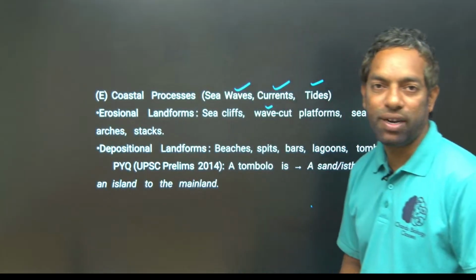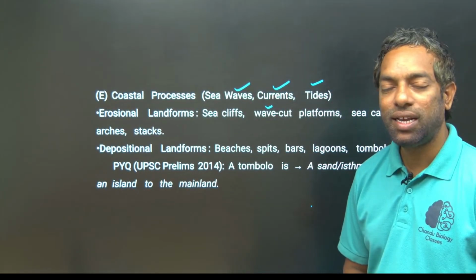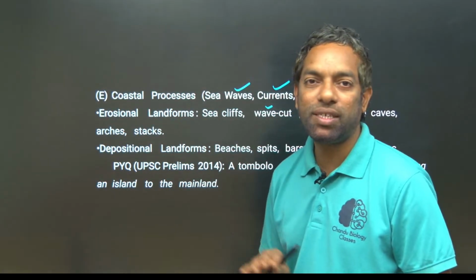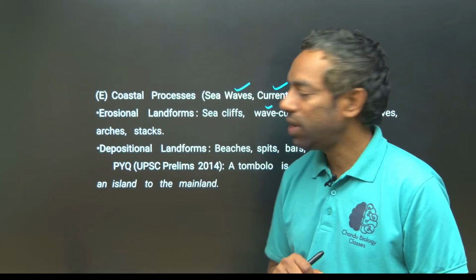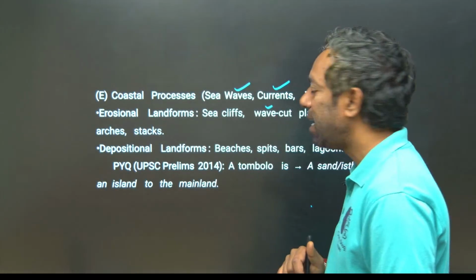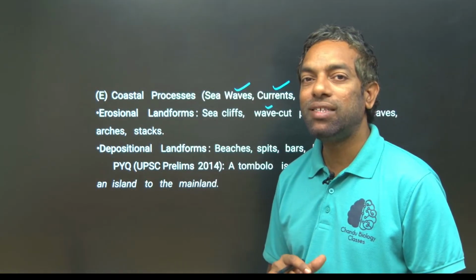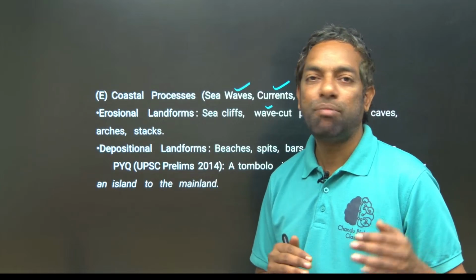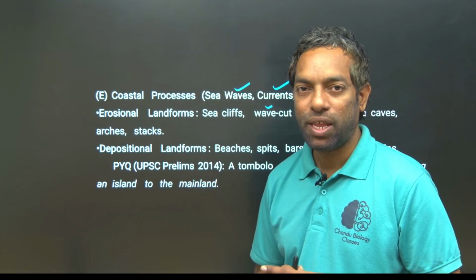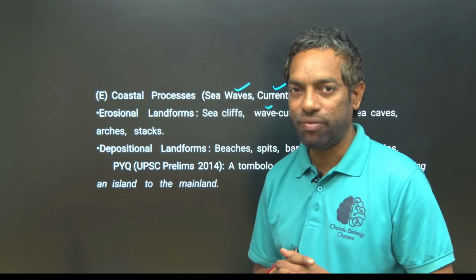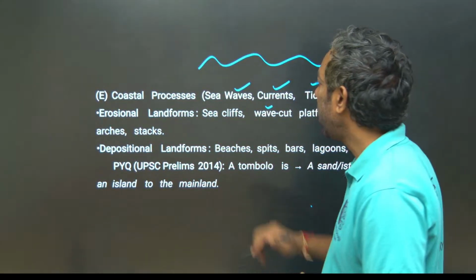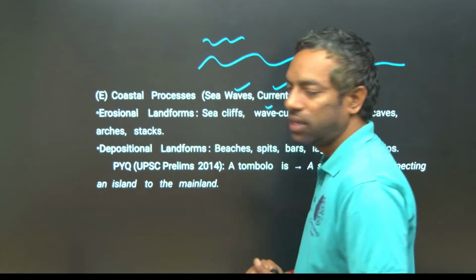Waves are different, currents are different. A current is the air force on the surface of the water. Tides are very small, while a wave is very huge. A small movement of water is a tide, and a large movement of water is a wave.